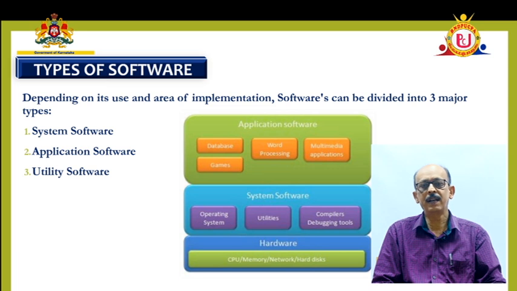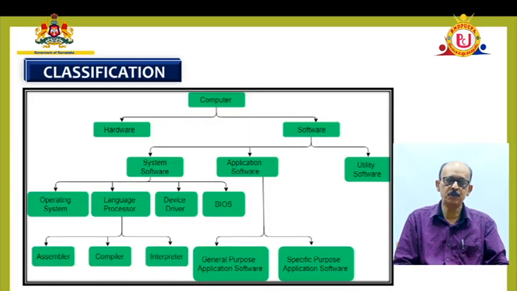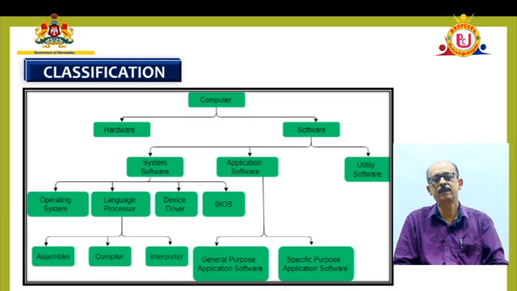Those system software can be the operating system, a compiler or language translator, or a utility software, or anything. This is only a small introduction about the types of operating system. In the next part, the detailed classification of the software is there, and you can see the system software and the application software.